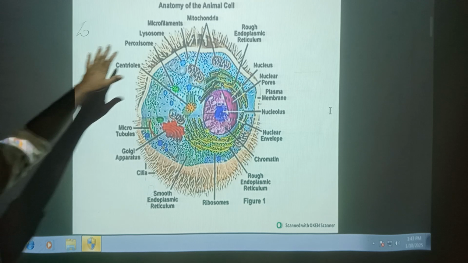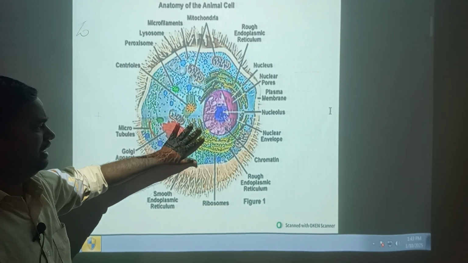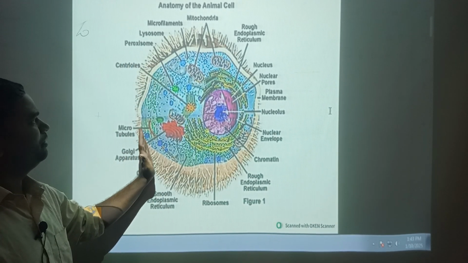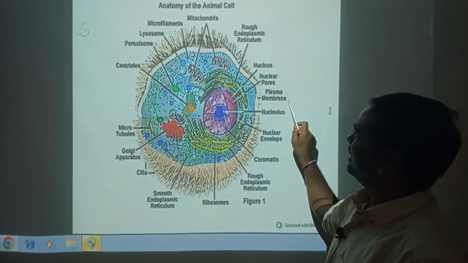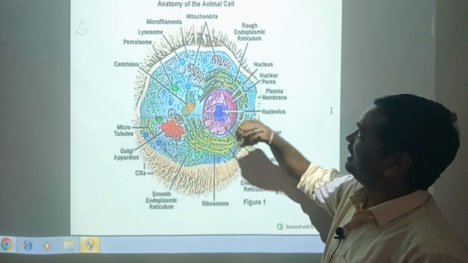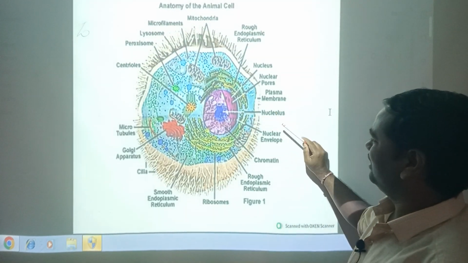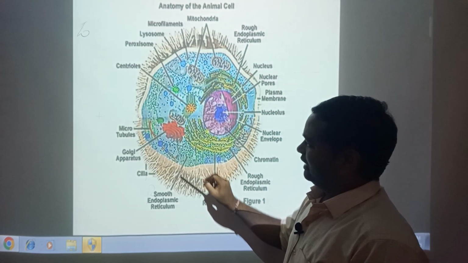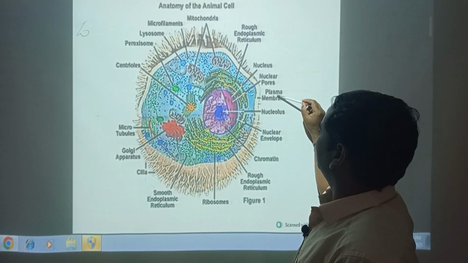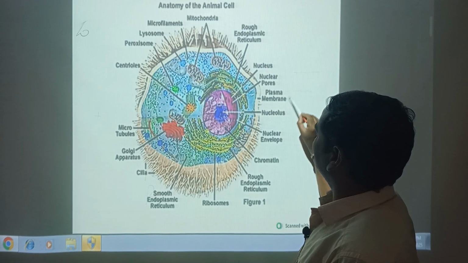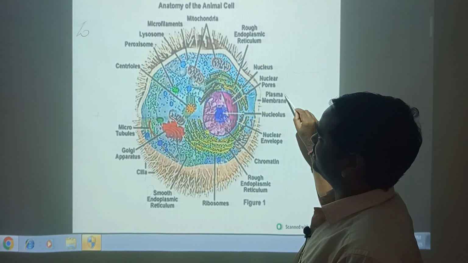This one is also the anatomy of the cell. In detail, actually, plasma membrane, cytoplasm, and nucleus. Different cell structures are there. This one is the main important anatomy. The plasma membrane is the main important part. This is the cell's three parts, first part.